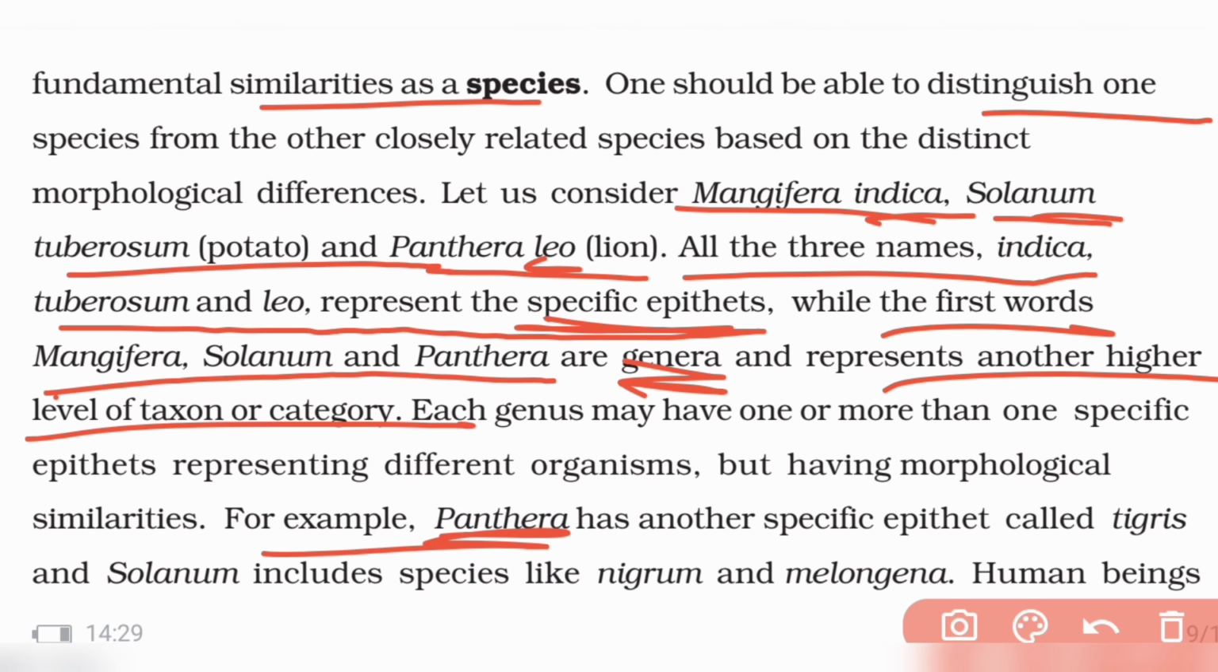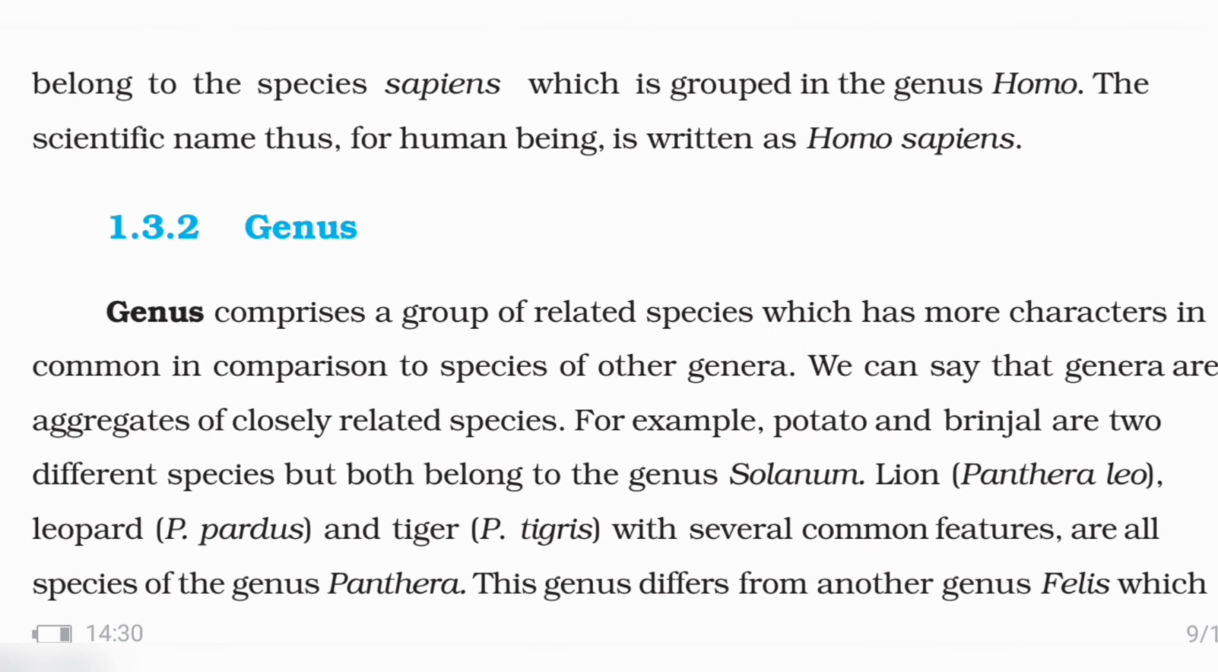For example, Panthera has a specific epithet called tigris, Solanum includes nigrum and melongena. So in Solanum you have nigrum and melongena also, and human beings are there. For example, they are the species sapiens. So that's why Homo sapiens is the name of human beings, binomial nomenclature.